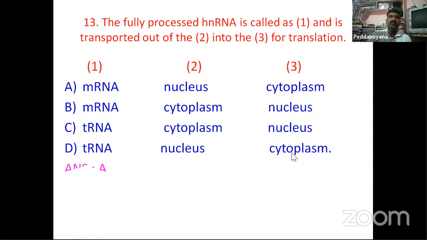The first one is the answer. The fully processed hnRNA is called mRNA, and it is transported out of the nucleus into the cytoplasm. So the answer is mRNA, nucleus and cytoplasm.